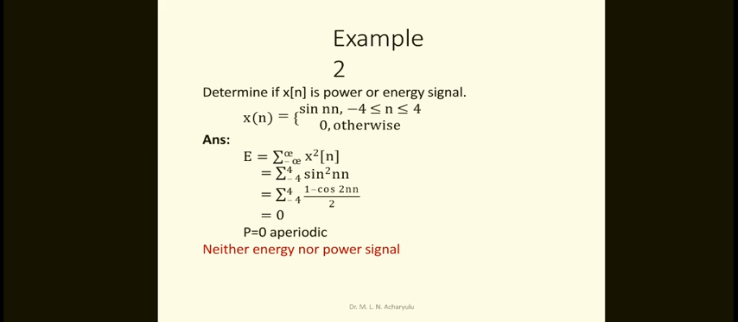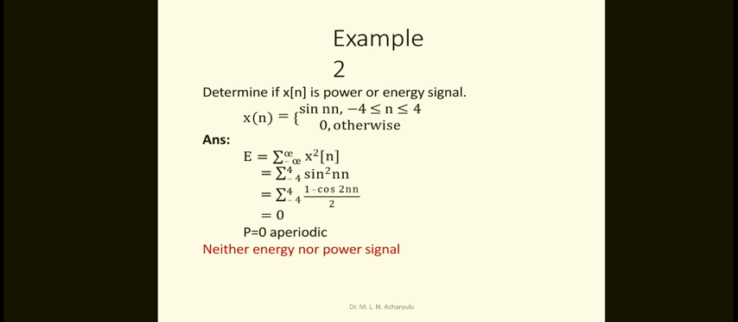It is also a discrete time signal. So therefore x of n is equal to sin n, where n is in between minus 4 to plus 4, that is, minus 4 less than or equal to n less than or equal to plus 4. Otherwise it is 0.